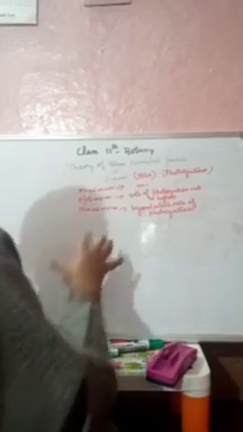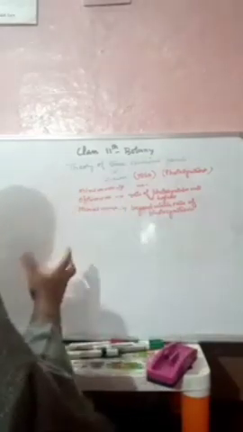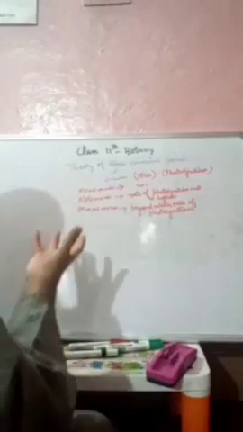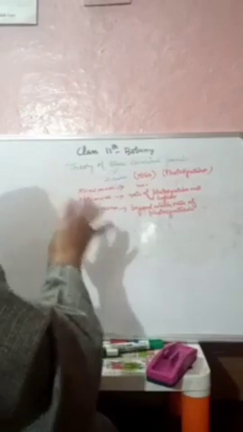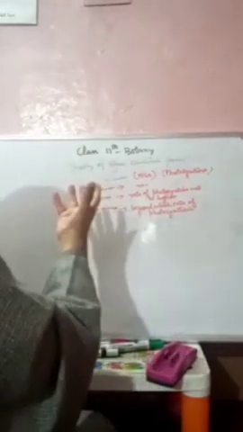First one is the theory of Blackman's law of limiting factor. In it we saw that when the process is conditioned to its rapidity by a number of factors, the rate of process is limited. Who limits it? The pace of the slowest factor. That Blackman's law of limiting factor is simply the modification of Liebig's law of minimum.